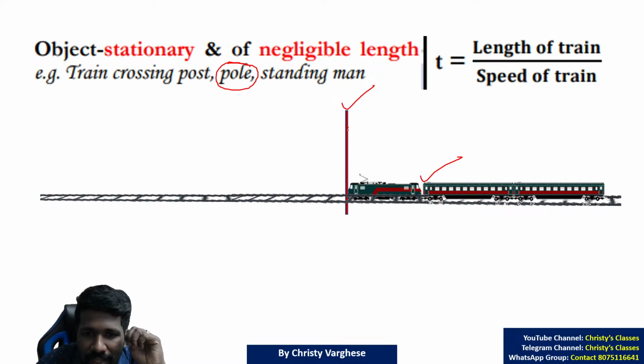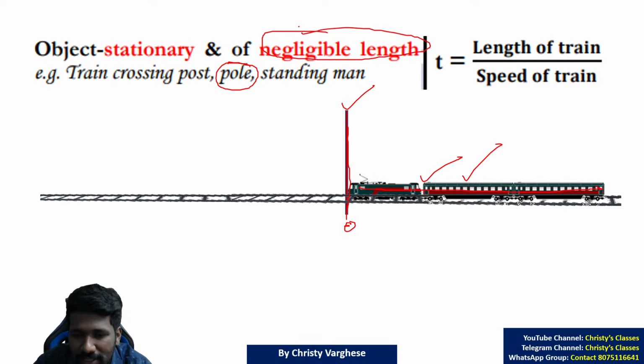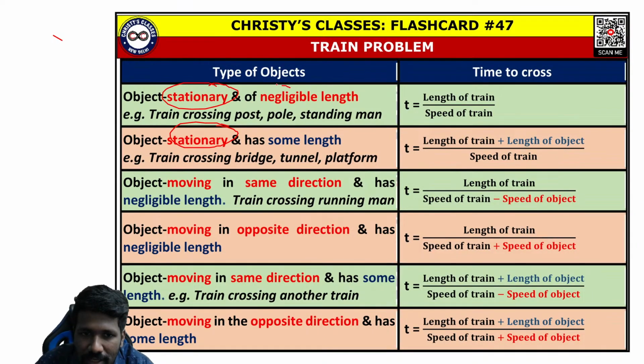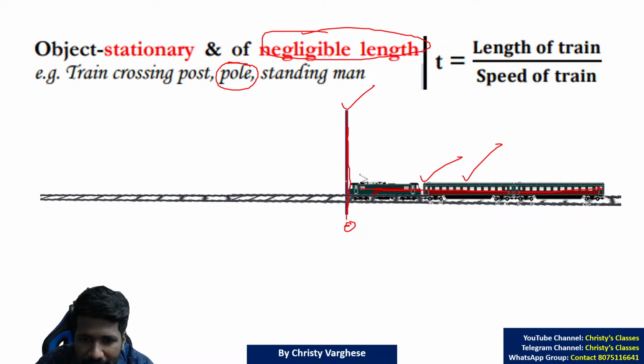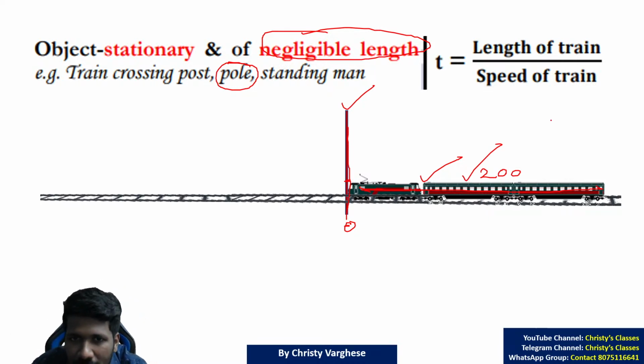There, what is happening? The width of the telephone pole is so negligible, or almost zero, compared to the length of the train. So that is called the negligible length case. Because the train is trying to cross this width, and that width is so small compared to the length of the train. For example, if the length of the train is 200 meters, a telephone pole or electric post will be like a quarter meter only, na? Or less than a quarter meter also. So compared to 200, that can be considered zero.